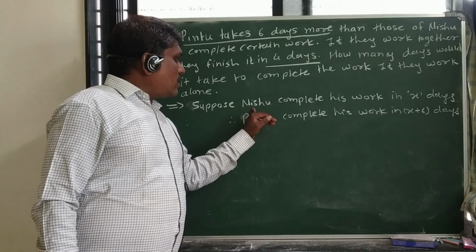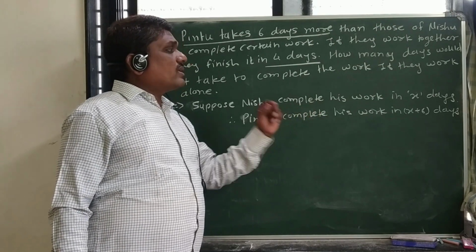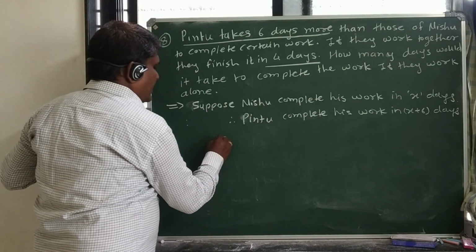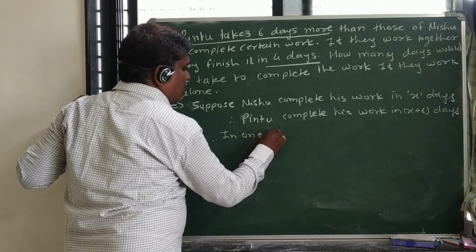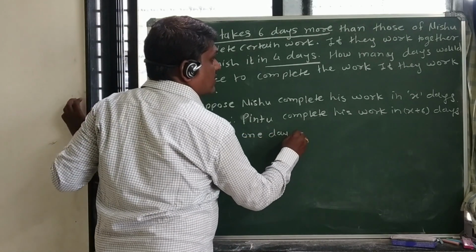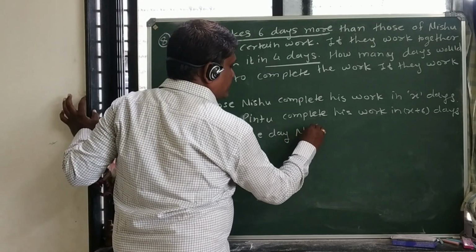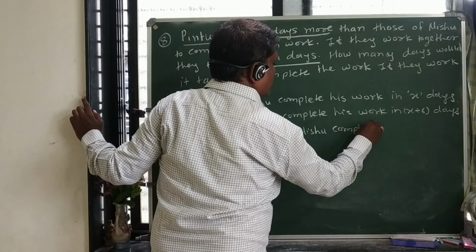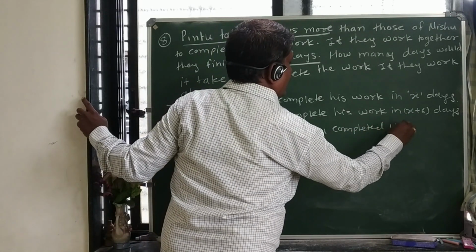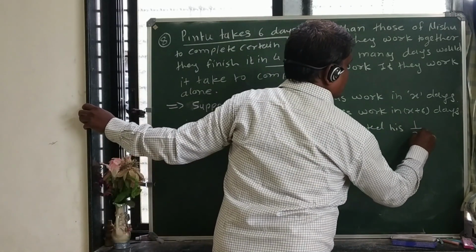So how much of his work does Nishu complete in 1 day? Therefore we can write here, in 1 day, Nishu completes 1 upon x work.